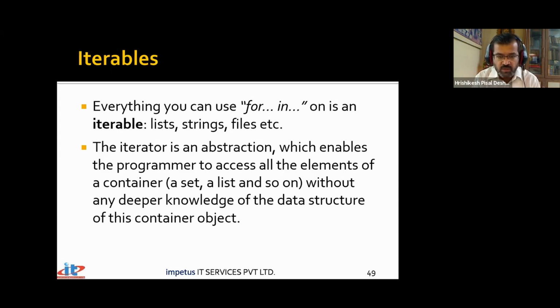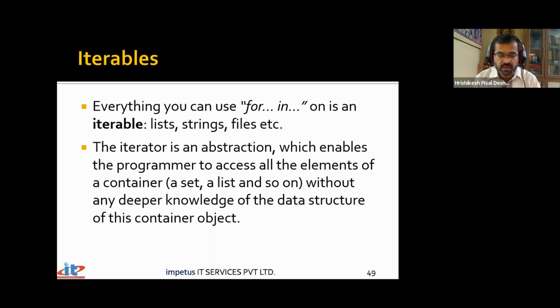But as a Python developer, have you ever explored how a list internally arranges the elements, or how a set stores the data, or how the dictionary arranges the data in memory? We do not know. Rather, we have not spent time to explore those features. And that's what we say in Python: we really need not worry about how things are managed. We are more concerned with the results, what we get out of it. When you talk about a dictionary, internally it could be a hash table that is used to arrange those elements.